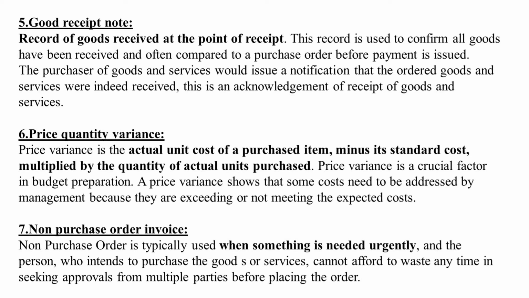Price quantity variance. Price variance is the actual unit cost of a purchased item minus its standard cost, multiplied by the quantity of actual units purchased. Price variance is a crucial factor in budget preparation. A price variance shows that some costs need to be addressed by management because they are exceeding or not meeting the expected cost.